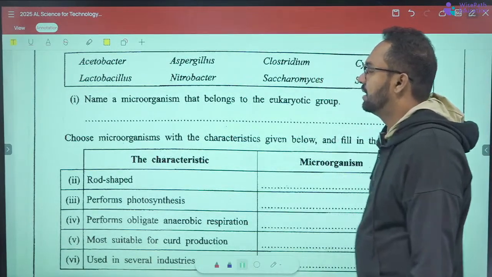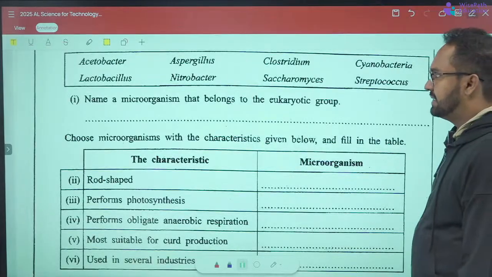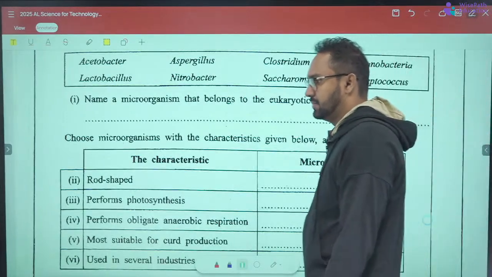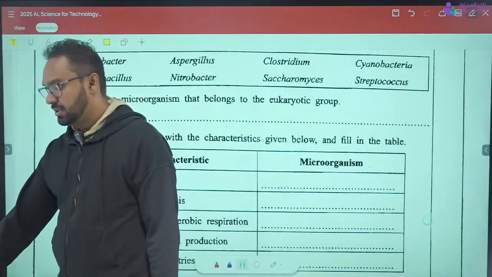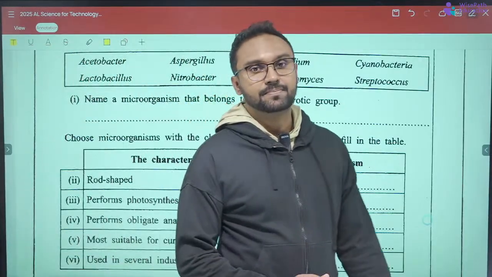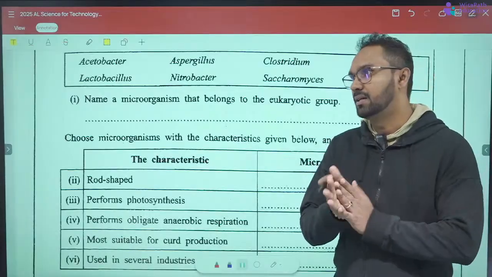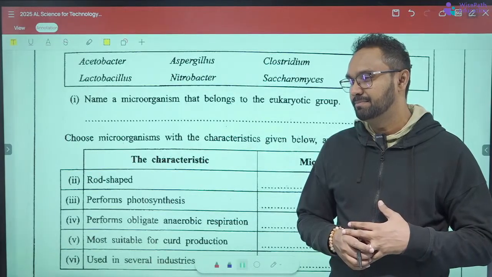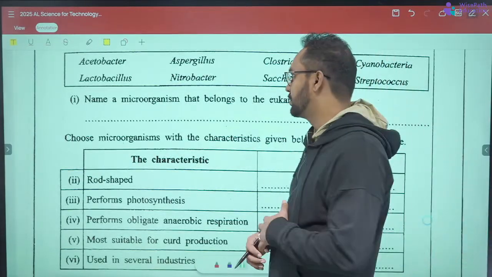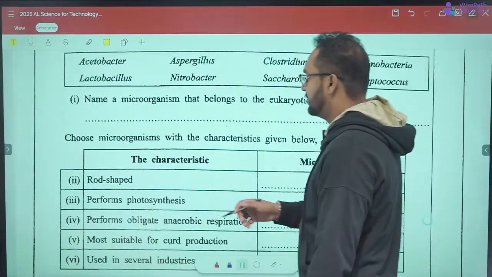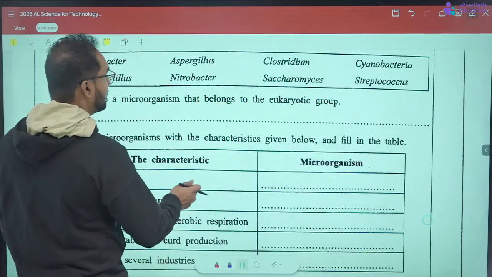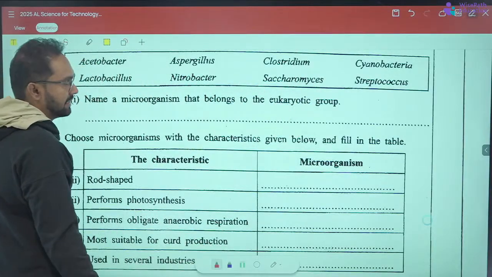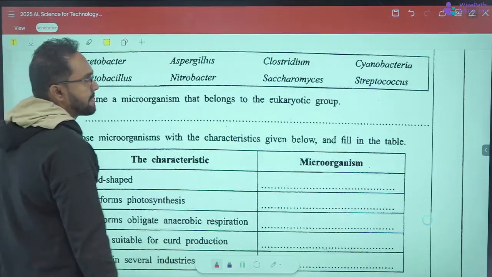Aspergillus is one of the eukaryotes, and Saccharomyces is a yeast, which is one of the fungi.